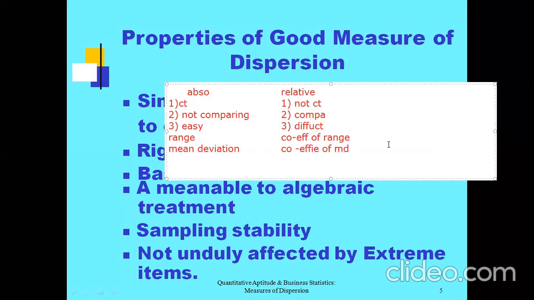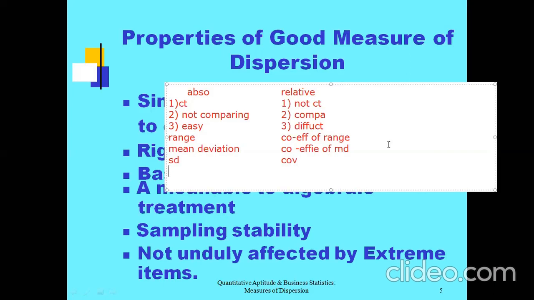The next one is standard deviation, which can also be written as sigma, and its relative measure is coefficient of standard deviation, or coefficient of variation, COV.